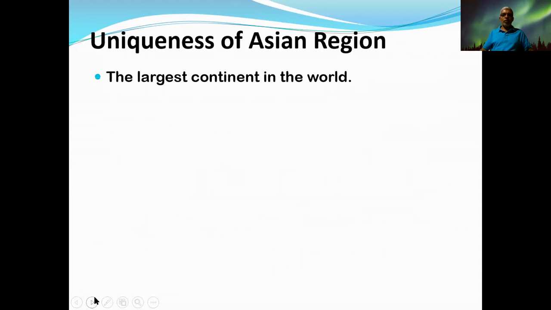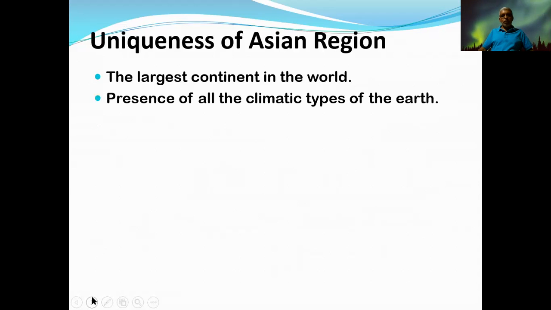What are they? The largest continent in the world, because that is Asia. Other continents cannot be introduced in that manner as the largest continent, because that term can be used to introduce only the Asian region. Presence of all the climatic types of the earth, as I mentioned earlier, because it is so large, it is distributed from the equator to the North Pole, and sometimes even southwards towards the southern hemisphere.